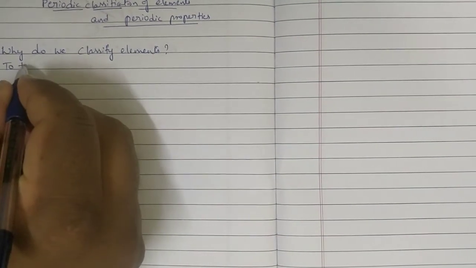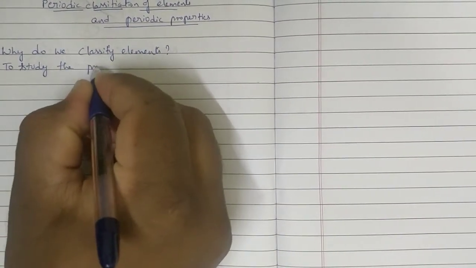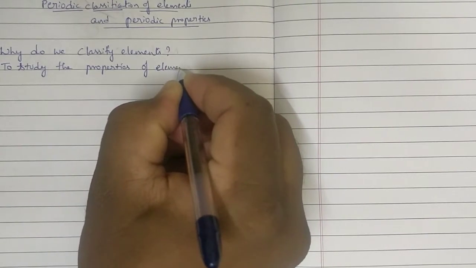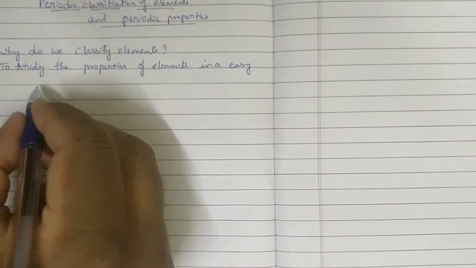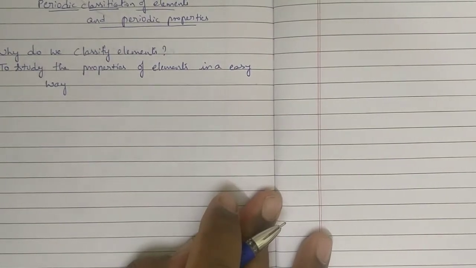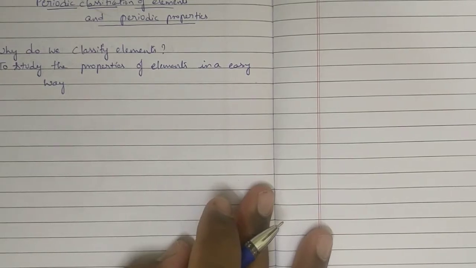Very simple answer: to study the properties of elements in an easy way. We need to study the properties of elements. Otherwise, we cannot understand what that element is. Is it correct or not? You can ask immediately, why do we have to study the elements?